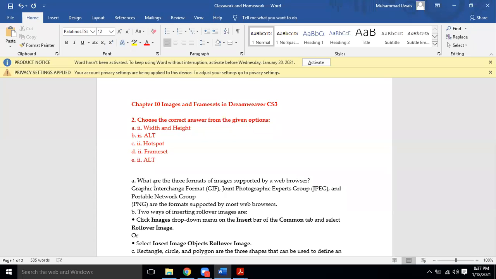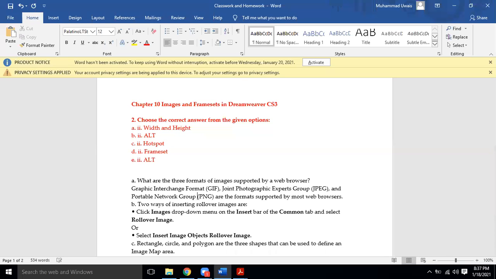Okay, so this is the question that I am going to give you. We know that these are the three formats. You know about them: JPEG, GIF, okay, and Portable Network Graphics, which is called PNG.